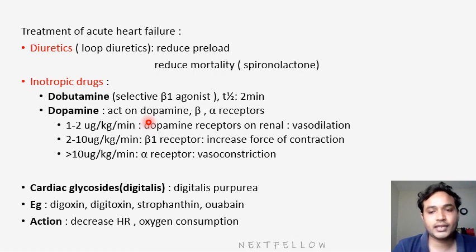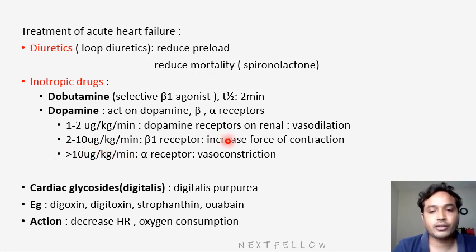So it will act on 3 receptors: dopamine receptors, beta receptors and alpha receptors. When you are giving 1 to 2 microgram, that is a low dose, it will act on only the dopamine receptors of the renals. So it will cause vasodilation. When you are giving 2 to 10 microgram, it will act on beta 1 receptors, thereby it will increase the contraction.